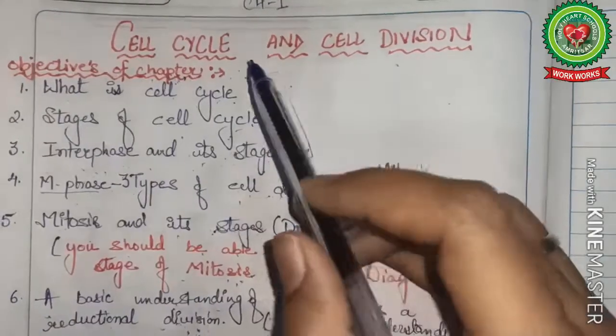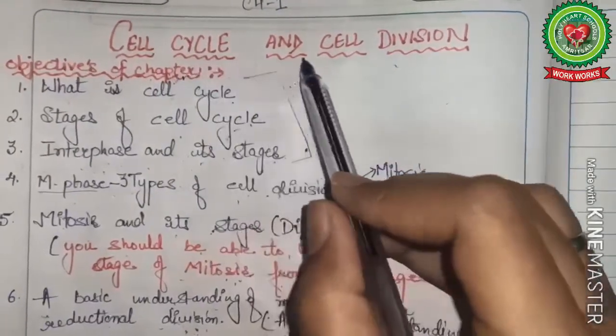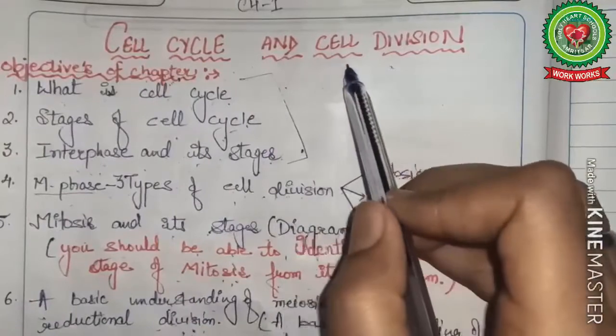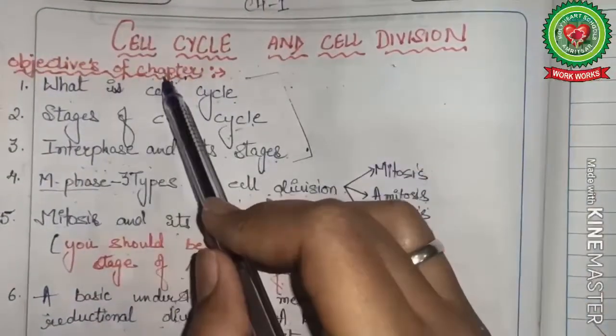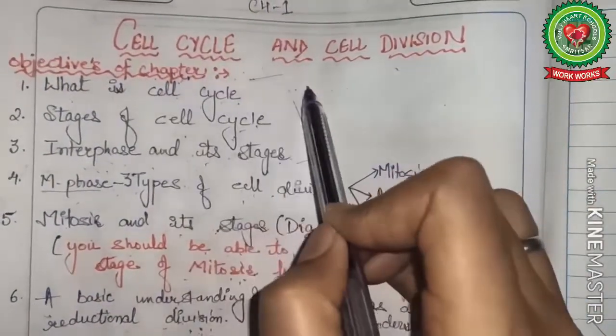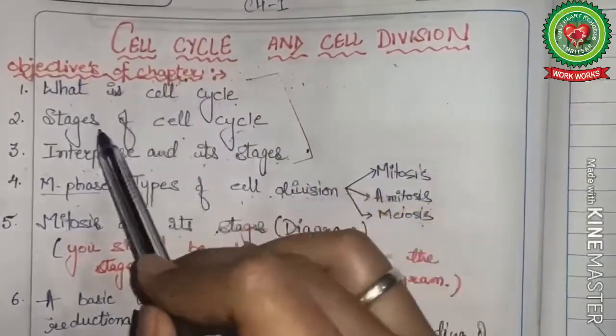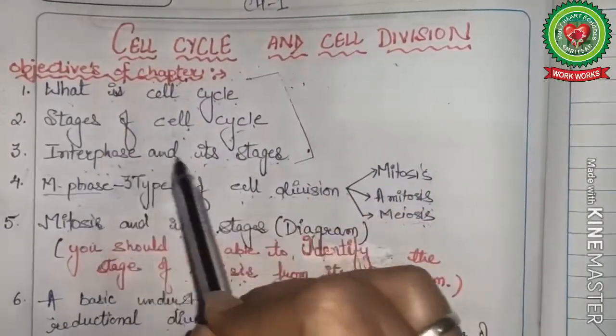Morning everyone. Today we are going to start with the chapter cell cycle and cell division. Before proceeding with the chapter, we must know the objectives of the chapter. The main objectives of this chapter include what is cell cycle, stages of cell cycle, interphase and its stages, M